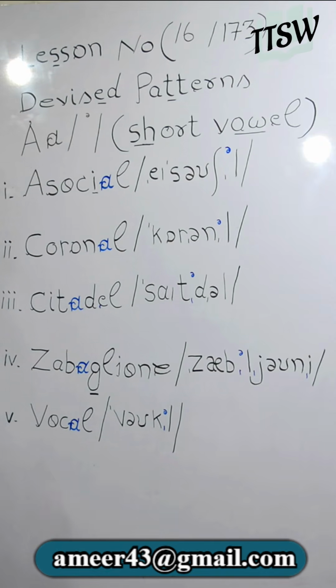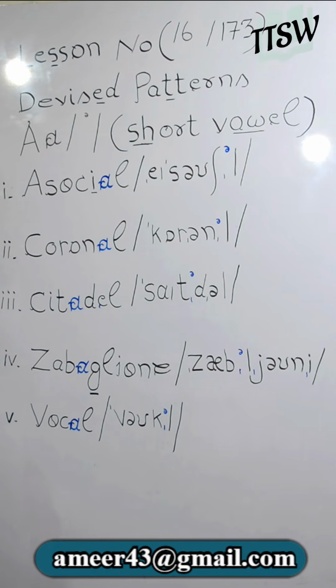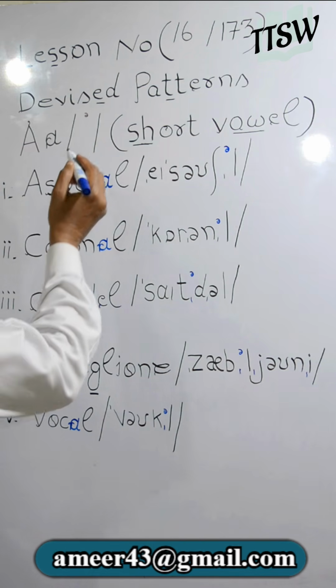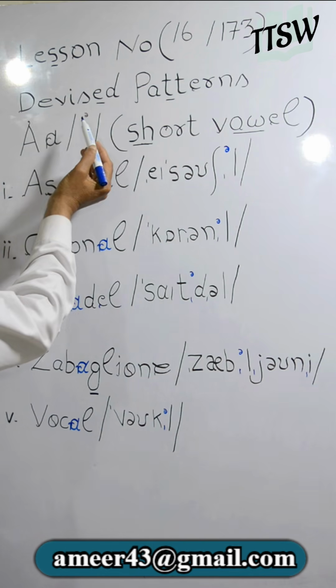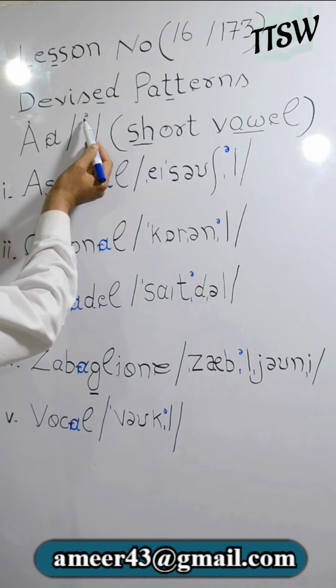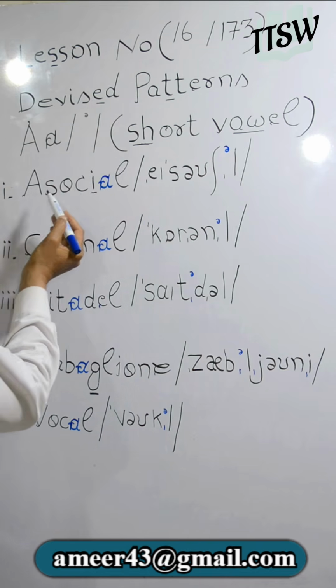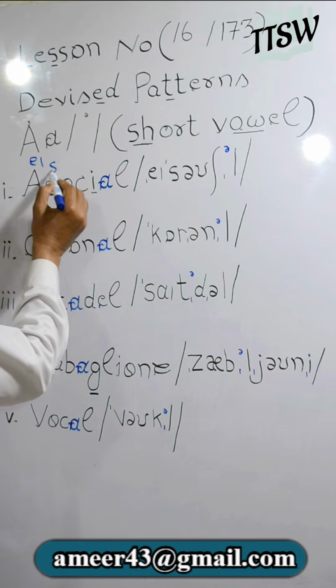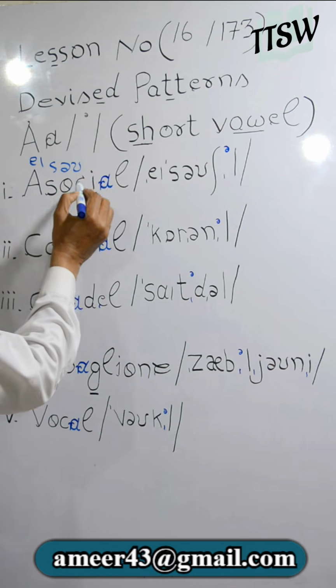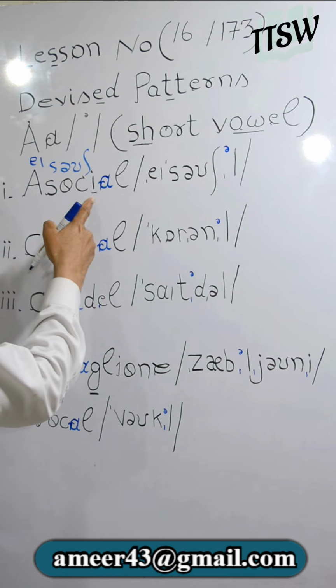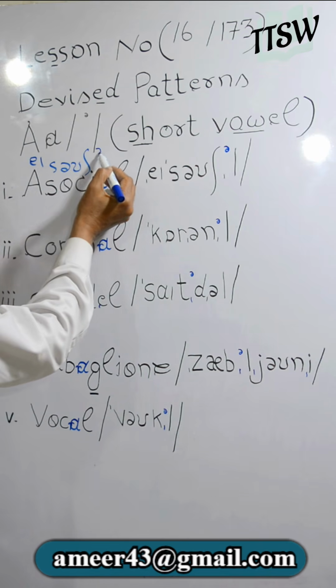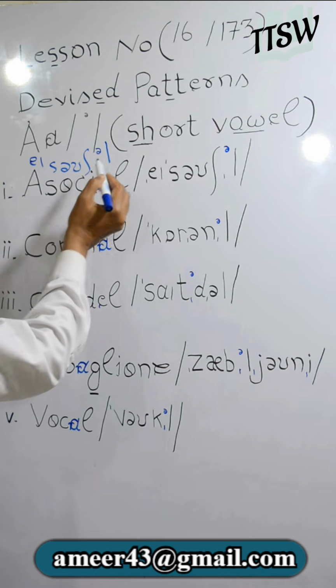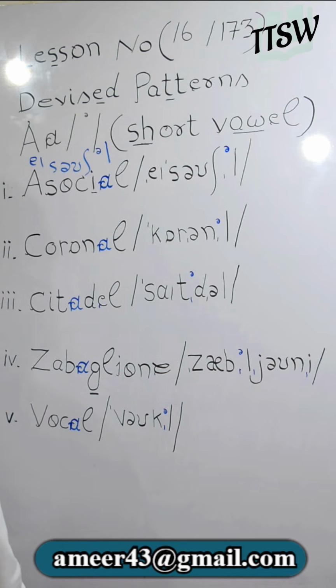Lesson number 16 of devised patrons, phonic alphabets. For letter A, having sound of superscripted schwa sound. A social, O for O, C for sh, singular and right-sided symbolic. This is superscripted schwa one. This is little sound. A social,